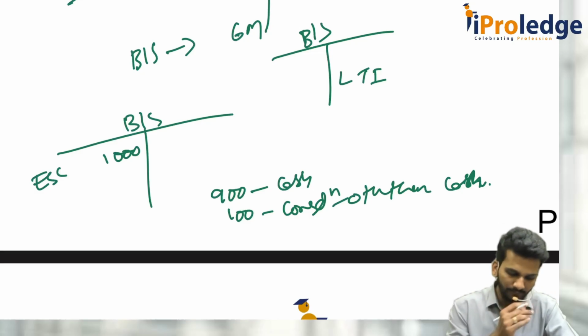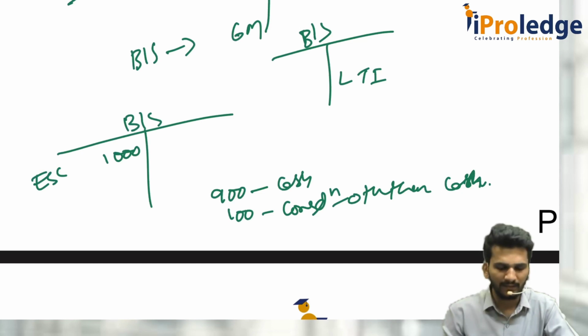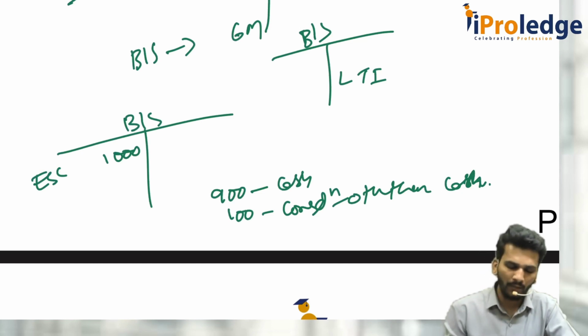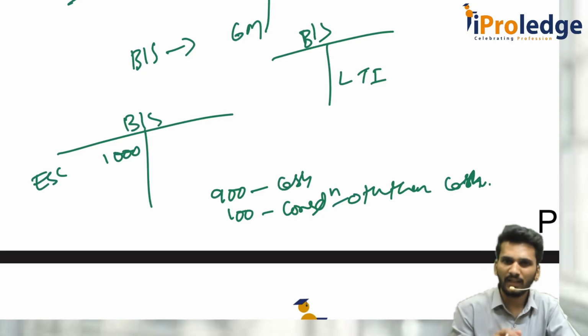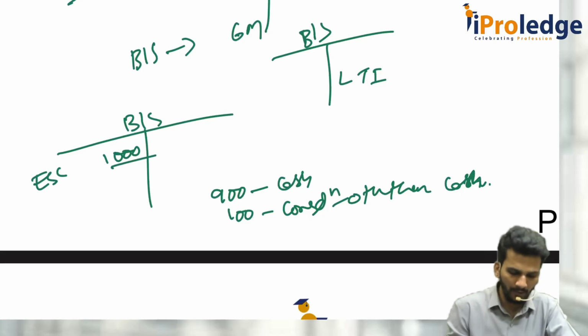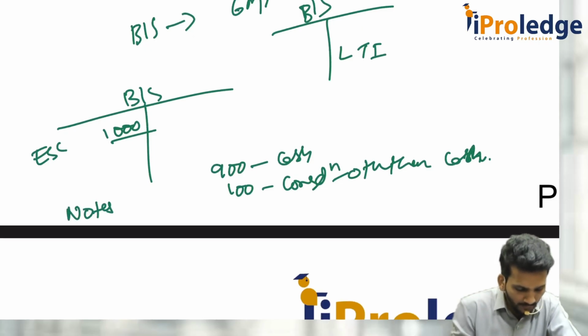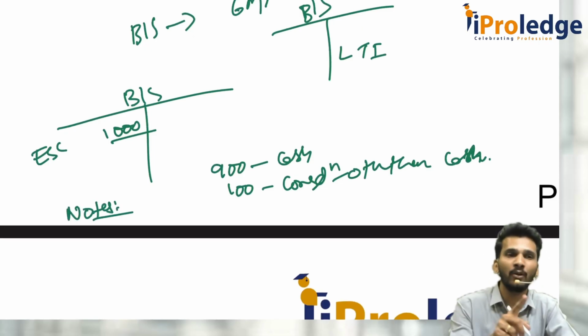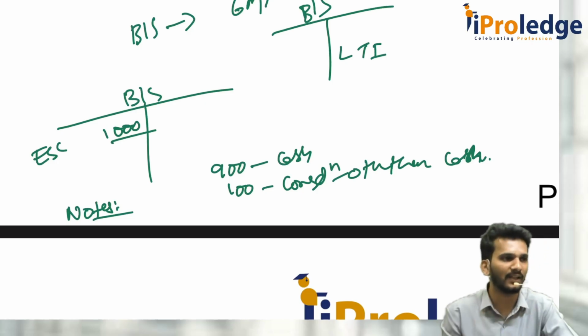Now, this Schedule 3 says that whenever you issue any shares for a consideration other than cash, you have to write it as 1000 only, I have no problem. But in the notes to accounts, you have to disclose that out of the total 1000 rupees of equity share capital, 100 rupees of share capital is issued for a consideration other than cash. But if you did not disclose it, that is a misstatement.